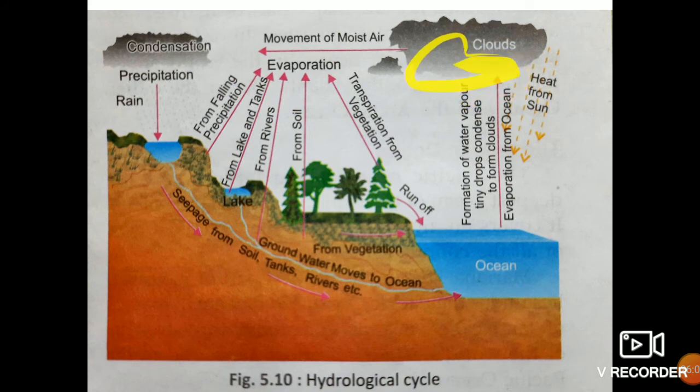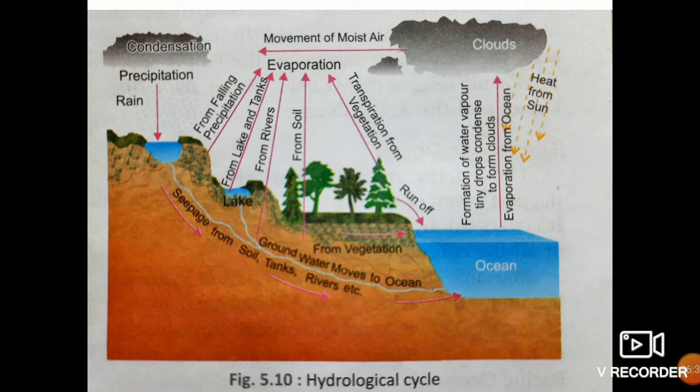These clouds move with the moist air, and evaporation also takes place from rivers, lakes, soil and different kinds of plants. Due to this, the clouds move and condense. Due to the condensation, the rain comes.